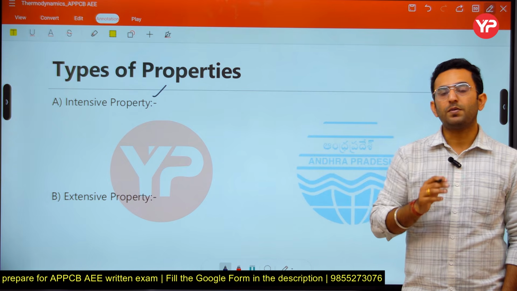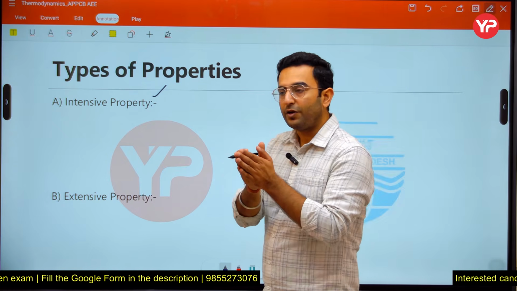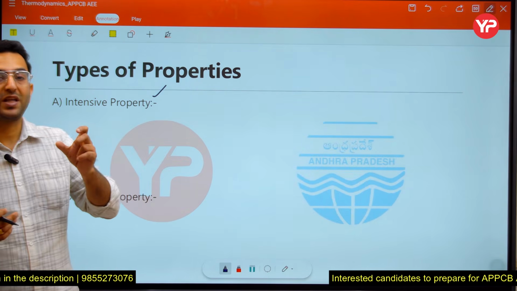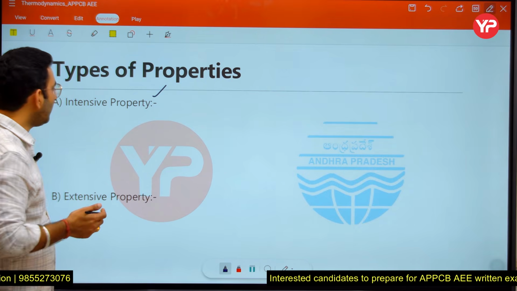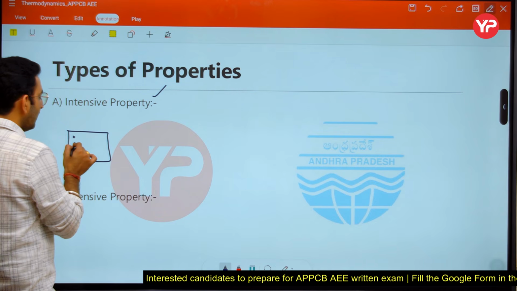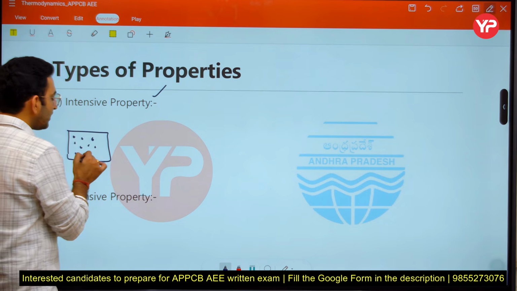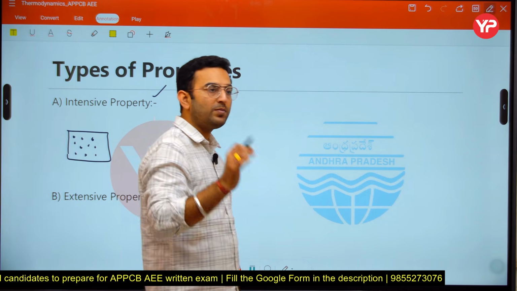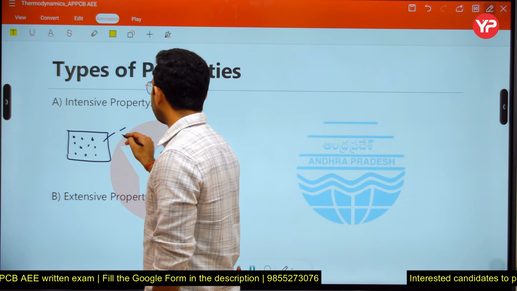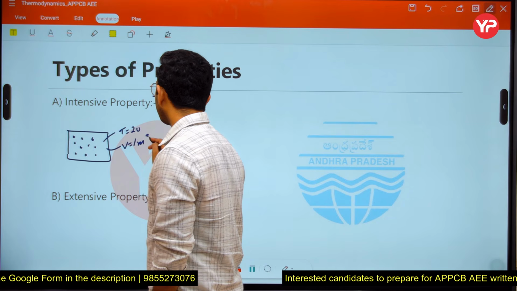Actually what happens, there are certain properties which depend upon the mass of the system. So let us say you divide the system into 2 different parts here. Okay, if you change the mass of the system, some properties may get changed. For example, let us say you have a container here, and this container consists of some gas. Okay, and I am assuming the temperature of this particular gas is around 20 degrees Celsius, and the volume is around 1 meter cube here.